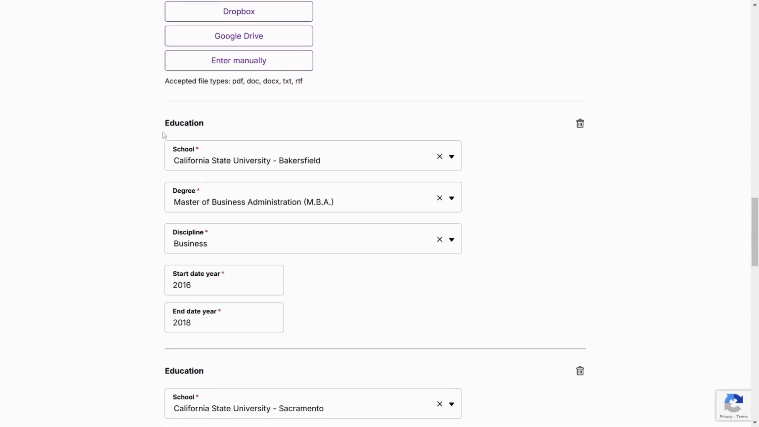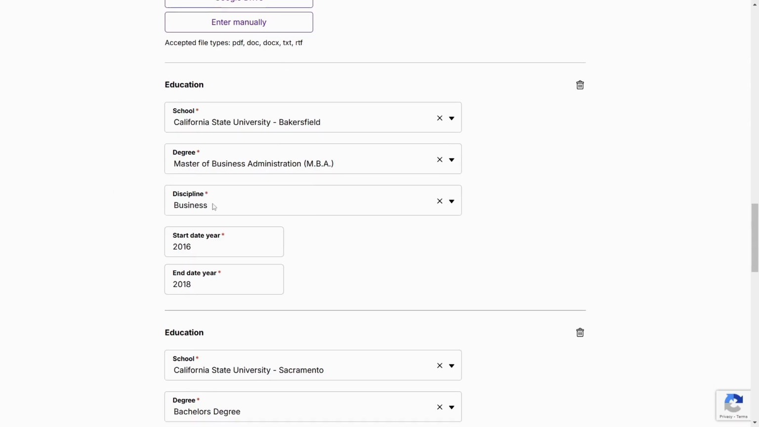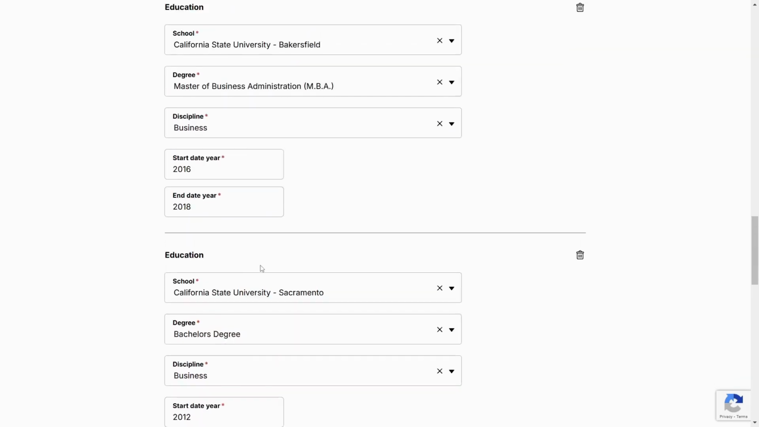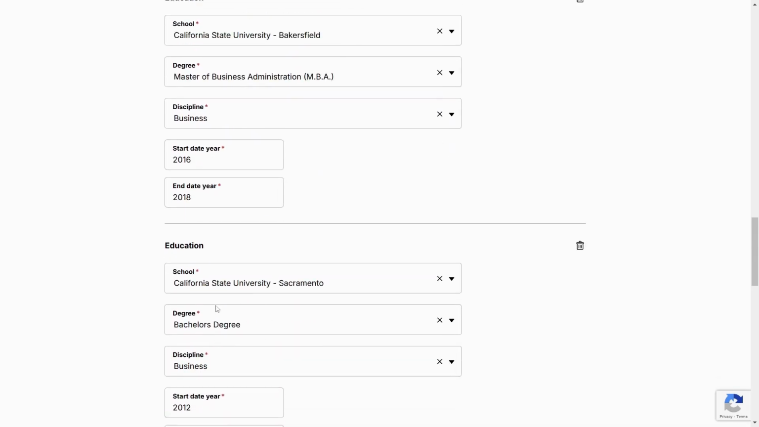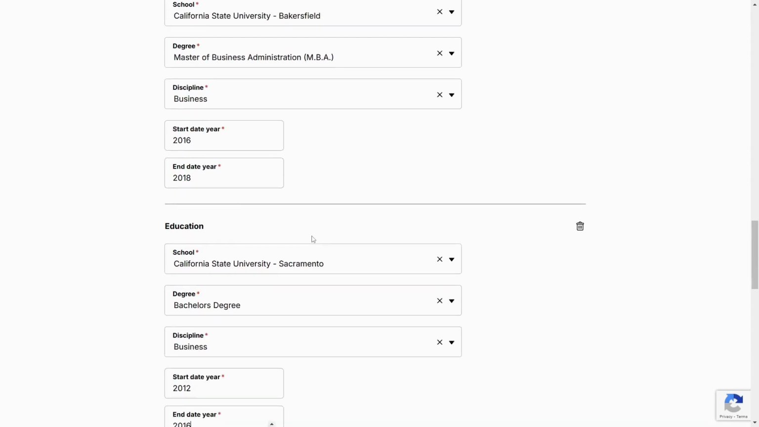Now the next part is the education. Remember how I told you, you need to add at least two, so for the master's and for the bachelor's degree, okay? And then you can search the school with these parts. You can see how I have arranged mine, so I just follow this.